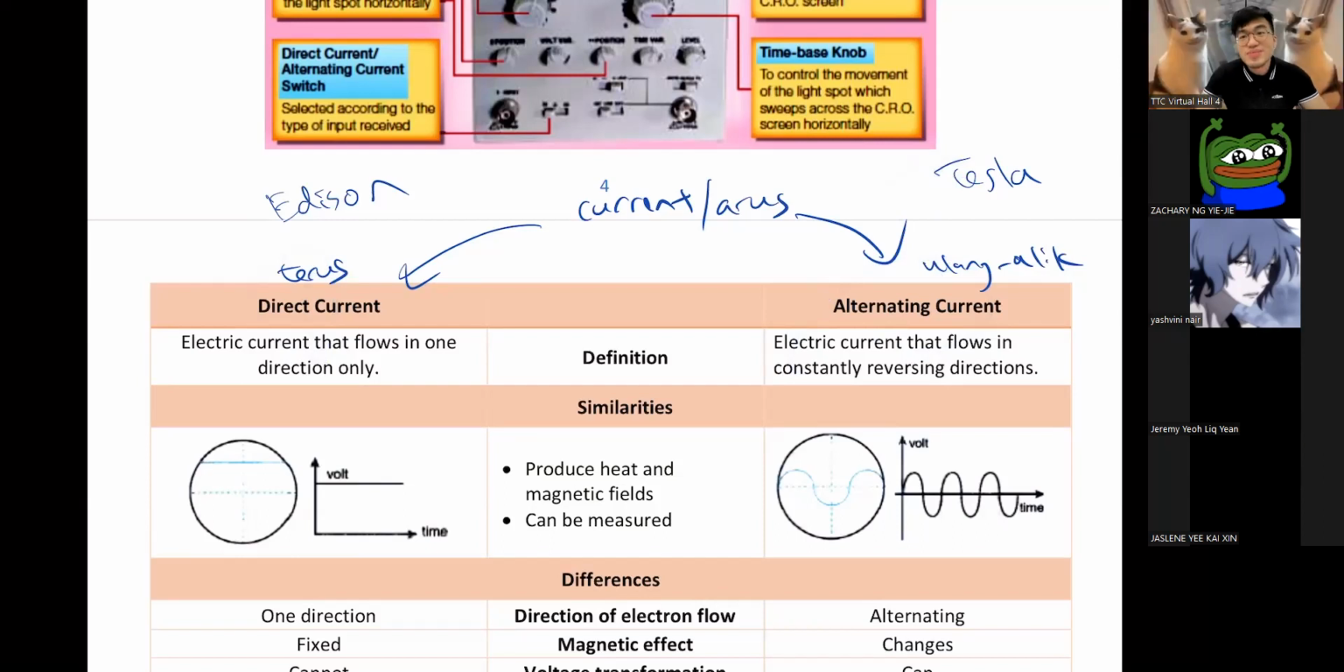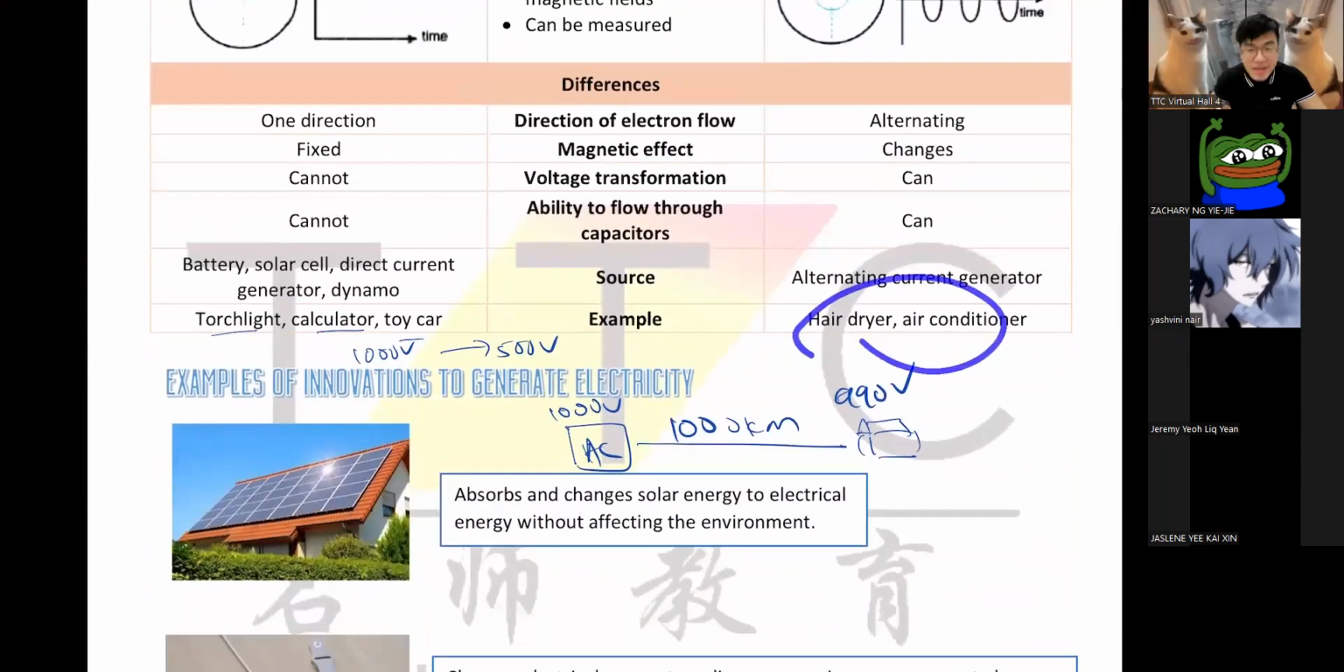So what did he do? He actually went on a lot of shows to show people that AC is dangerous. How? By electrocuting animals. Edison would put up a road show, and he would use AC to electrocute, say, an elephant to death. Because AC, guys, AC is very strong.